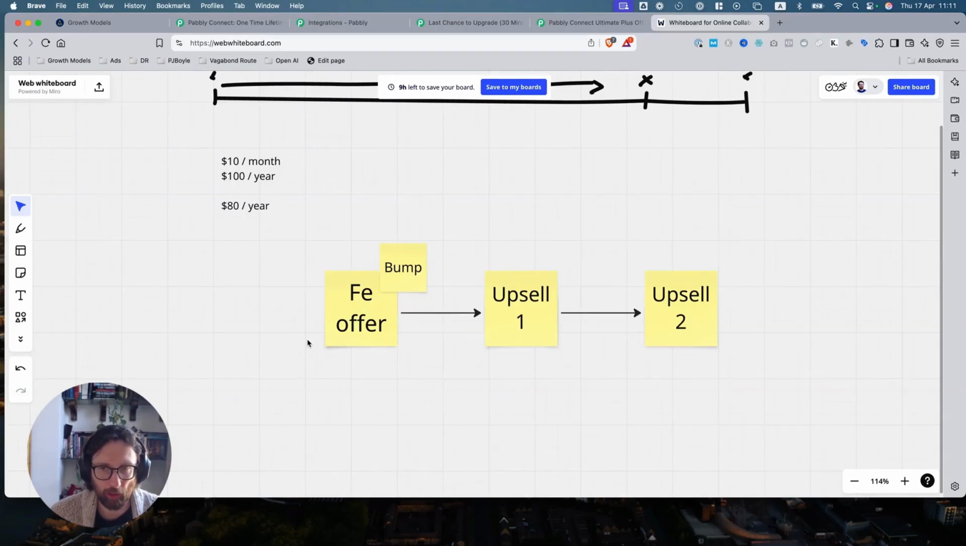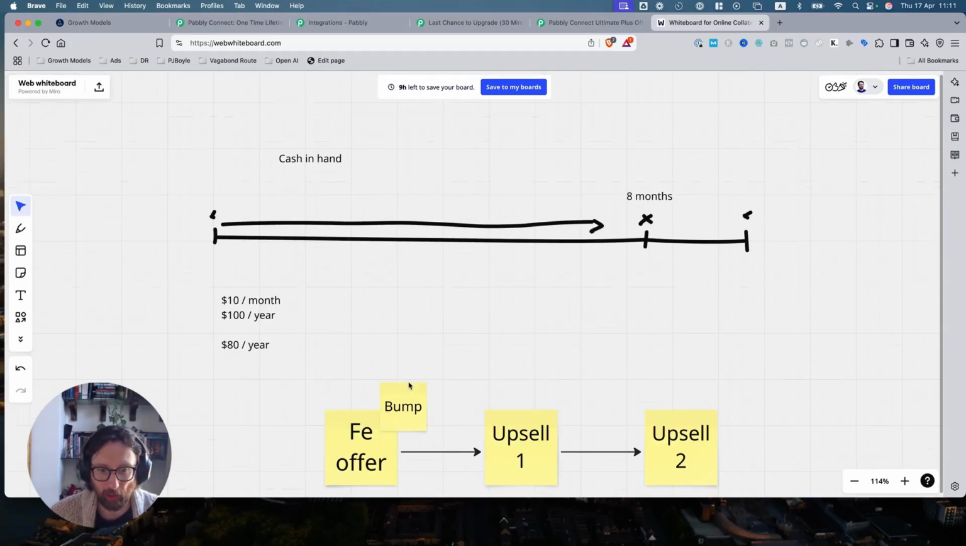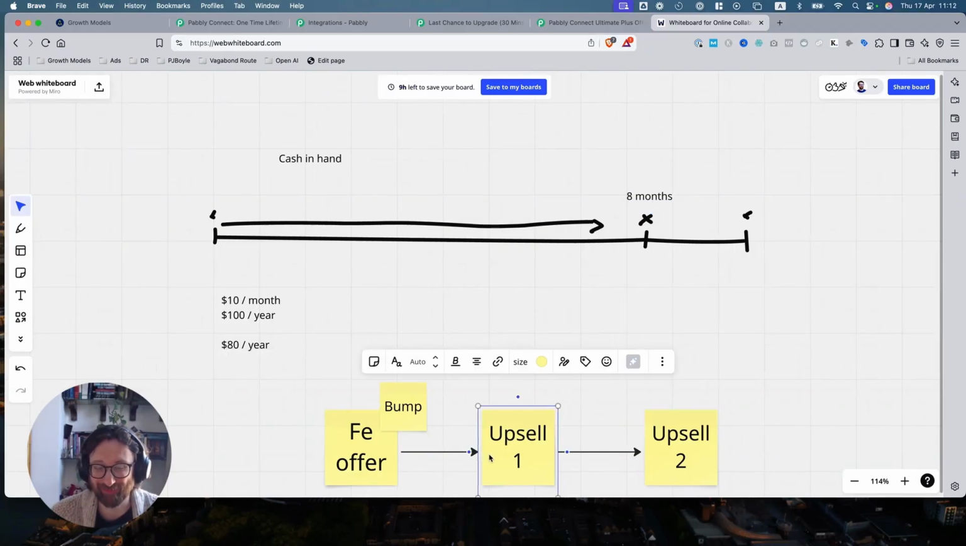So how does this work with software? Again, it comes back to this whole idea of cash in hand. The upsell could simply be, why don't you just pay $80 now? You paid us $10. Why don't you just pay $80 now and get a full year, saving $40? People are like, oh, cool. So you can do that.